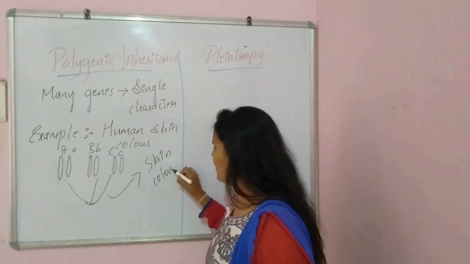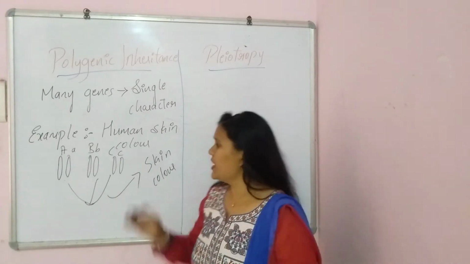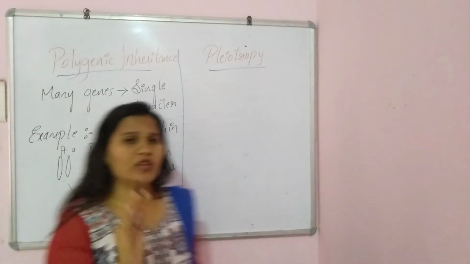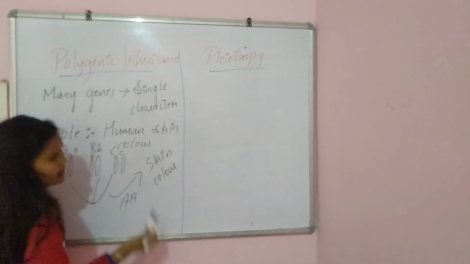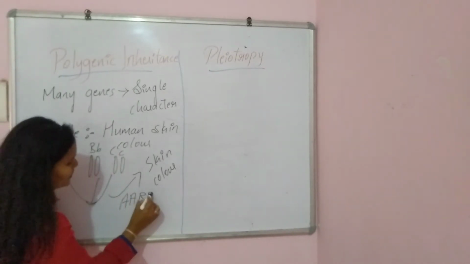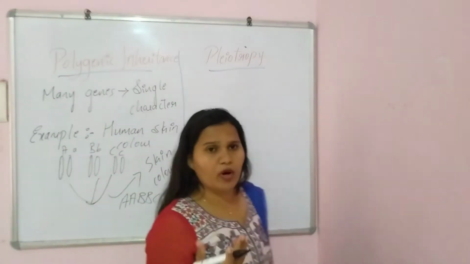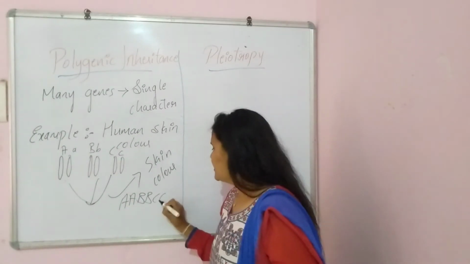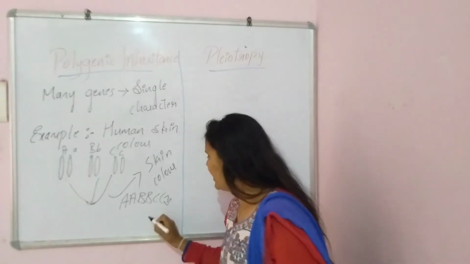How do they act on the skin color? If these capital A, capital A, capital B, capital B, capital C, capital C genes are dominant, then the color of the human skin will be very dark.